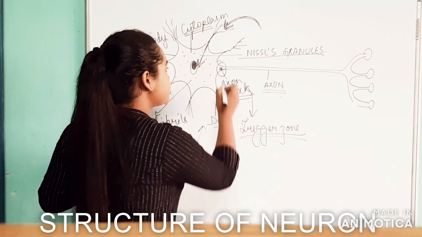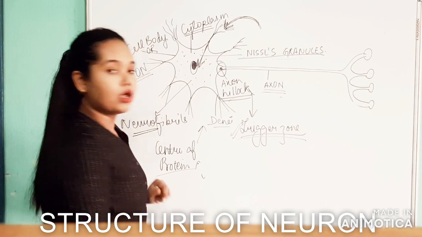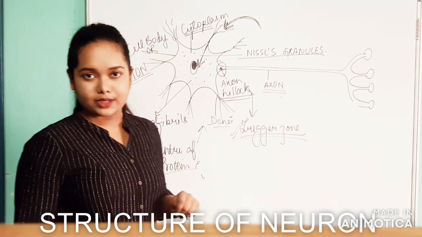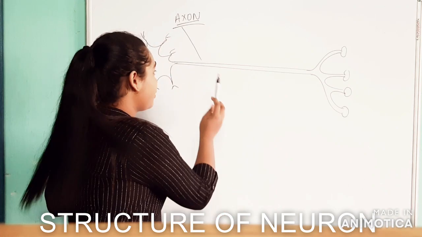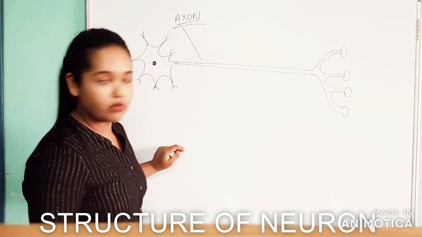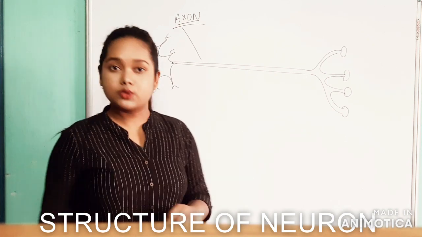So the action potential generates at this point, and that is the reason why this point is known as the trigger zone. Now let's move to the axon part. This part of the neuron is what we call the axon, and the point from where it starts is the axon hillock, or the trigger zone of the neuron.